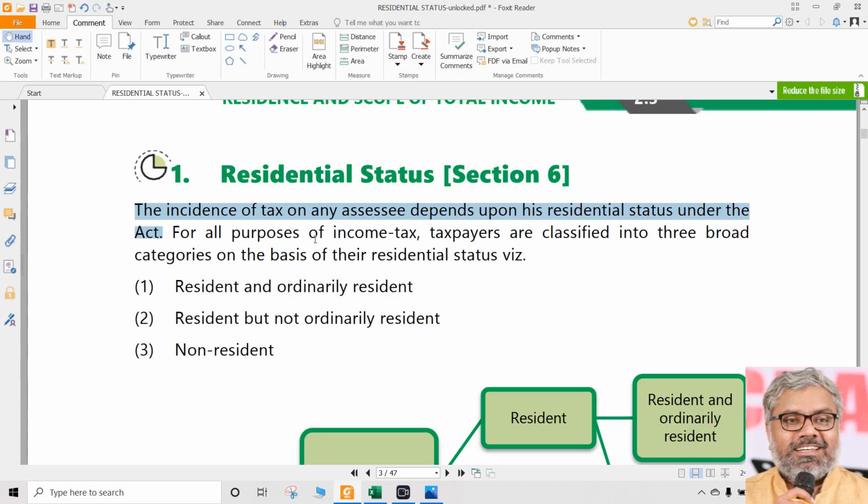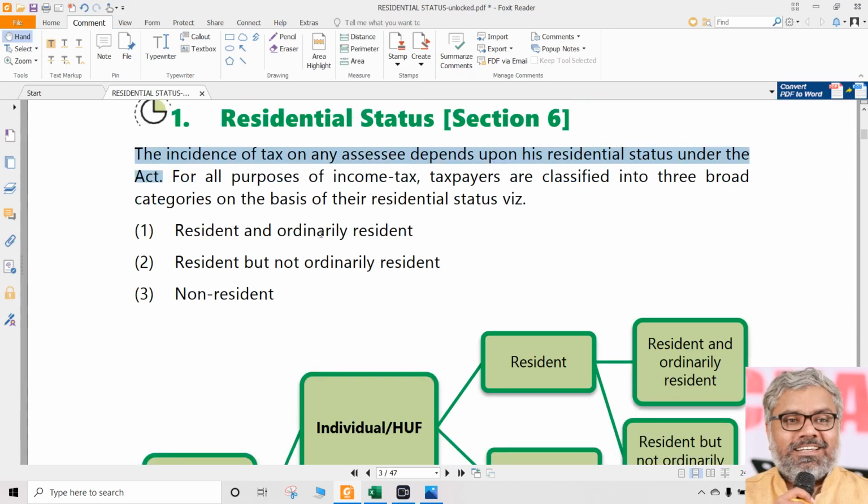This has nothing to do with citizenship. This has nothing to do with the rights and obligations of a person towards his country. This has nothing to do with immigration. This has nothing to do with travel from one place to another. All those things are completely different from residential status. Residential status is only for the purpose of income tax.